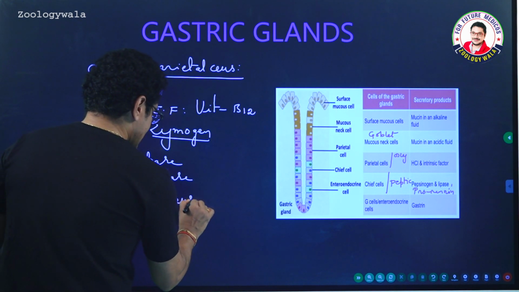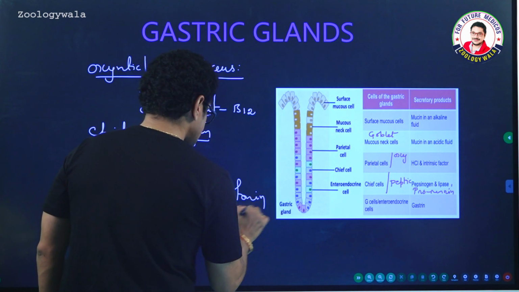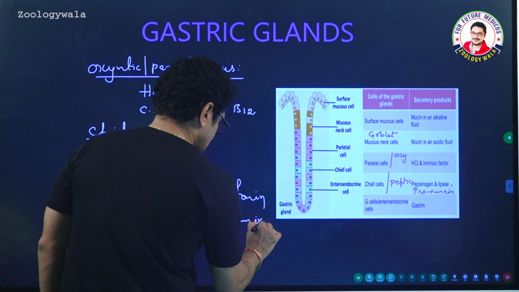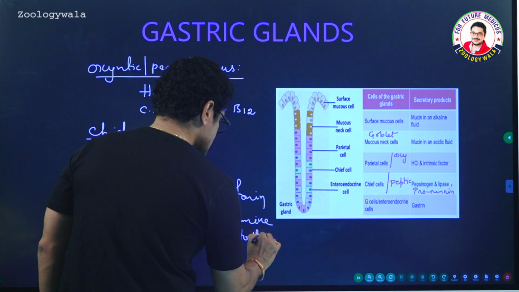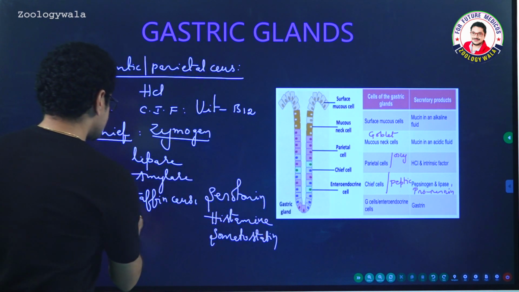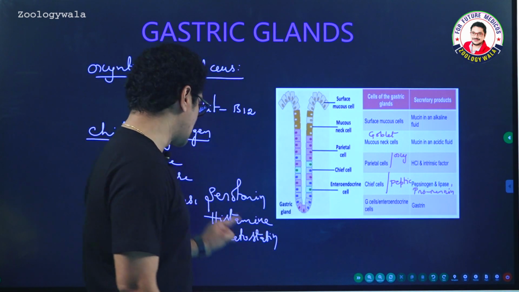Argentaffin cells secrete serotonin, histamine, and somatostatin also. These are all the components secreted by argentaffin cells, which are a type of enteroendocrine cells present in the gastric glands.